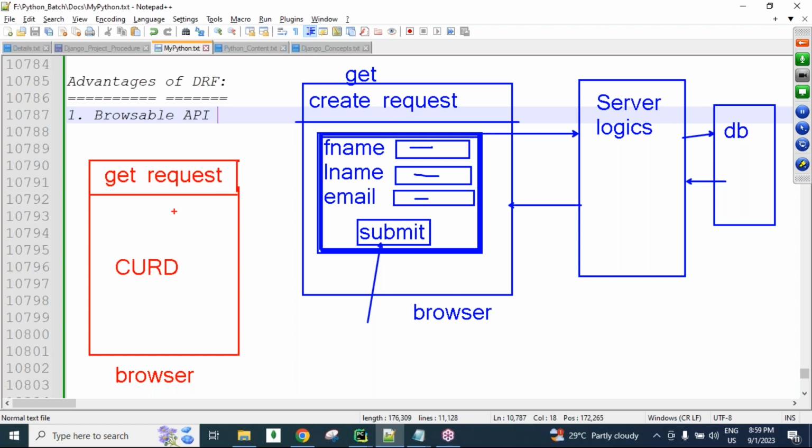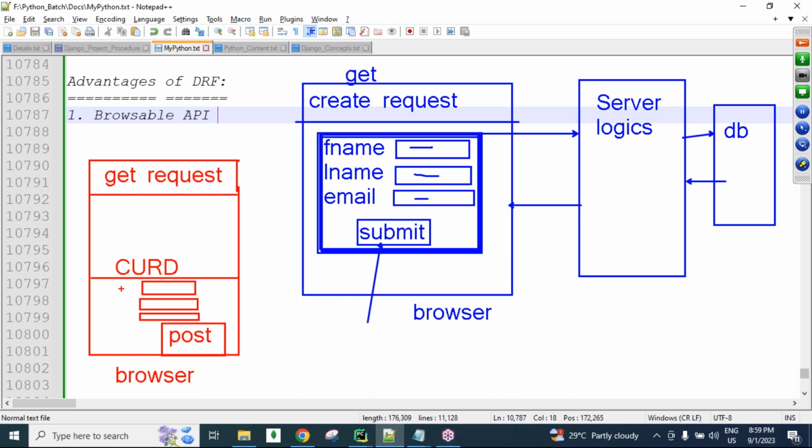And if we want to send a POST request, a POST button automatically appears. Then you get, for example, first name, last name and email fields, like a ready-made template design, ready-made HTML code.